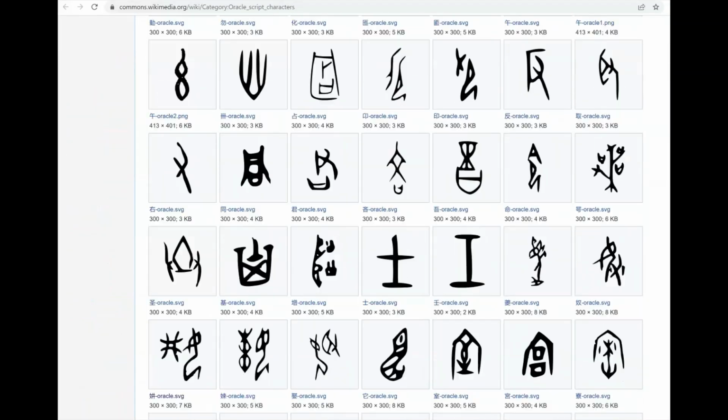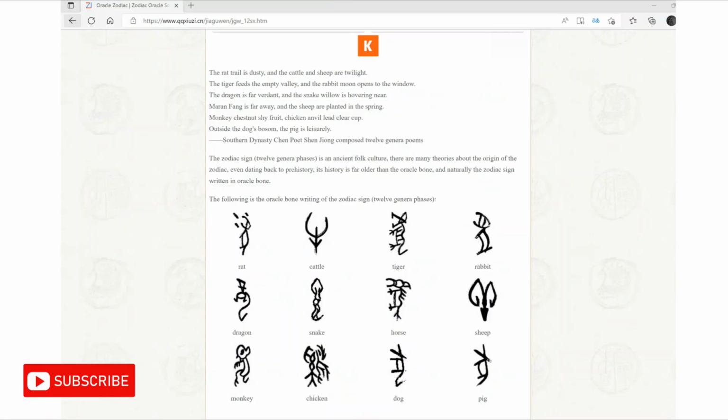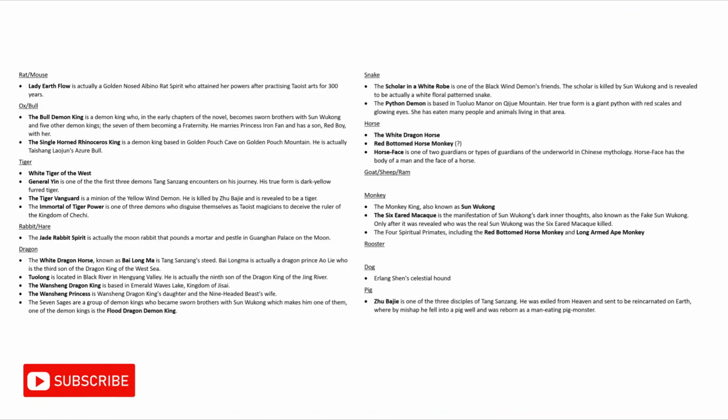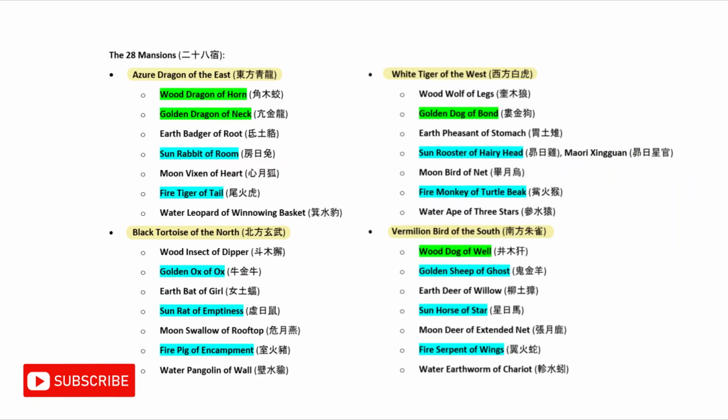But why? There are so many Oracle Bone script symbols, so why would the ones used in Monkie Kid specifically be the zodiac ones? Well, in the book Monkie Kid is based on, Journey to the West, there are a lot of characters that correlate to the zodiac animals. However, the only group of characters that contain all of the zodiac animals are the 28 mansions. Here you can see all the characters from the 28 mansions that correlate to the zodiacs.